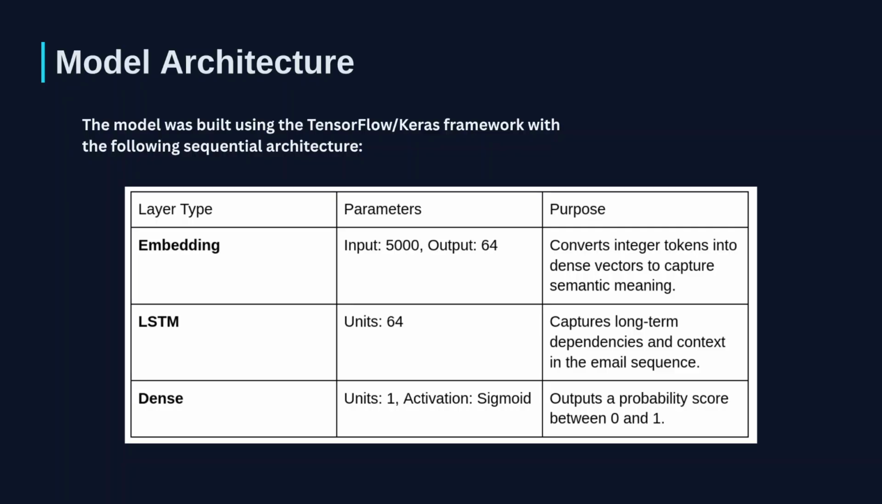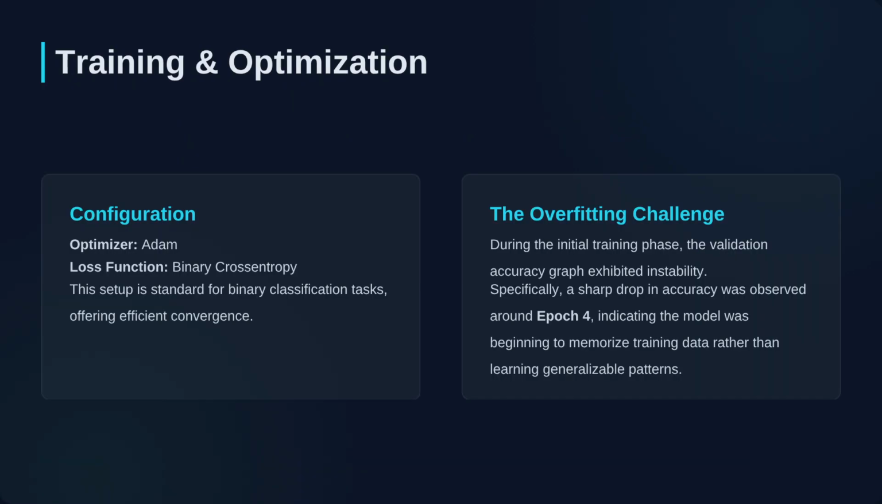The dense layer, finally, a sigmoid activation outputs a single probability score between 0 and 1. For training, we use the Adam optimizer and binary cross-entropy loss, which is standard for this type of classification.